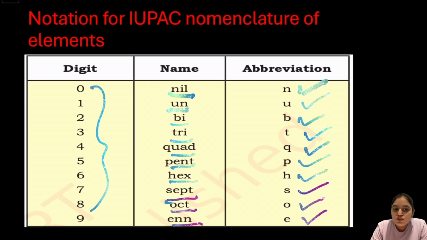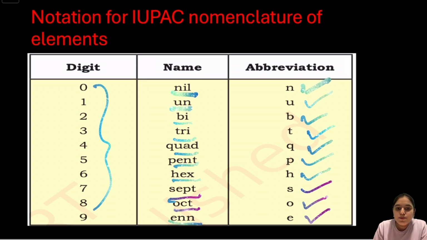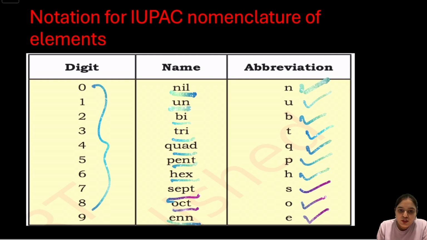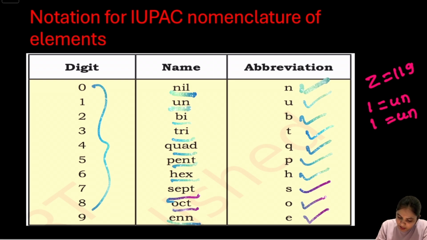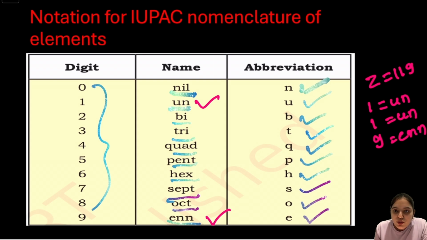These roots are joined together in the same order as the digits of the atomic number and the ending ium is added to form the temporary element name. Similarly, the symbol of the element is formed by taking the first letter of each root. For example, the atomic number is 119. 1 means un, 1 means un and 9 means enn. So the temporary name becomes ununennium.